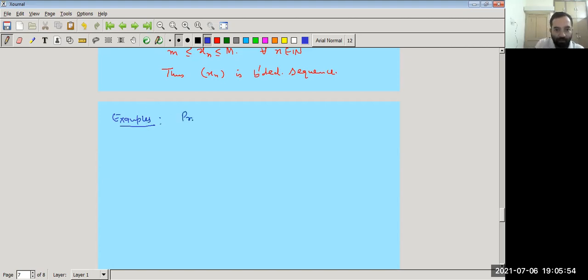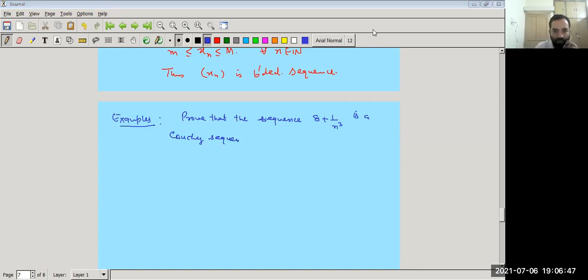Prove that the sequence 8 plus 1 upon n cube is a Cauchy sequence and find its limit.